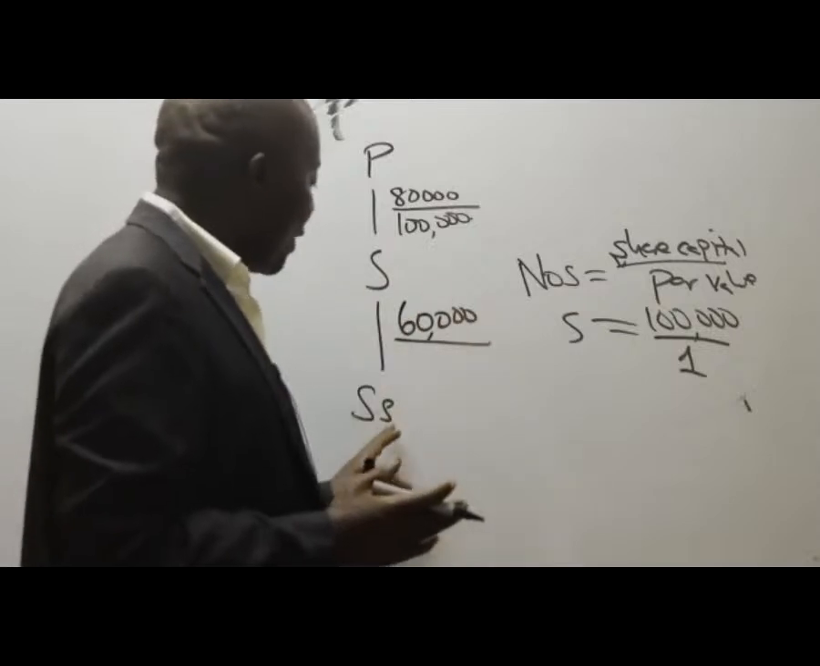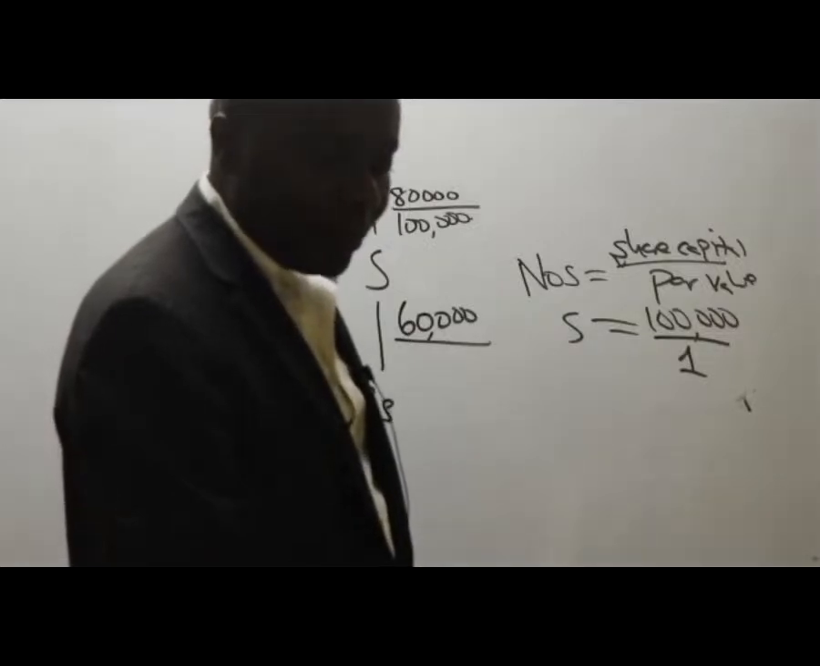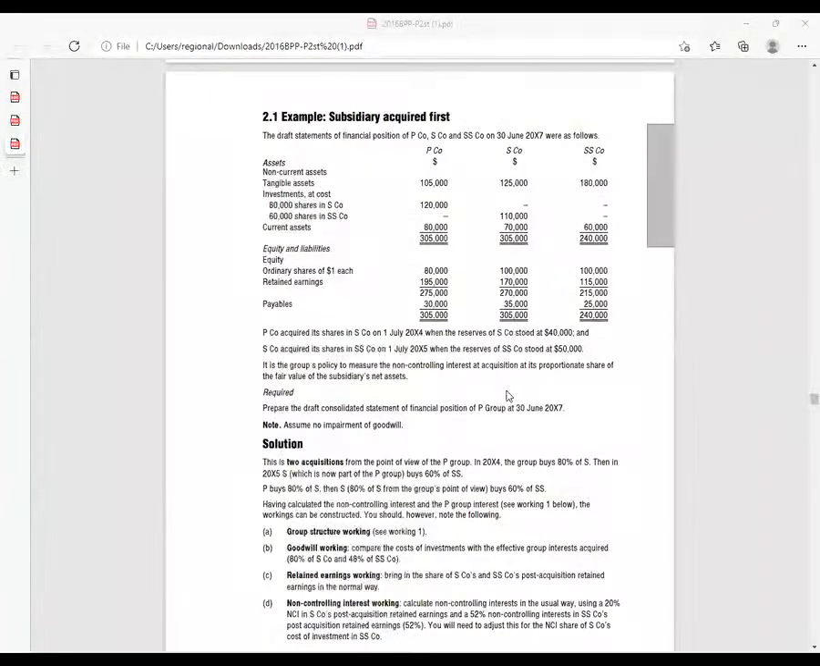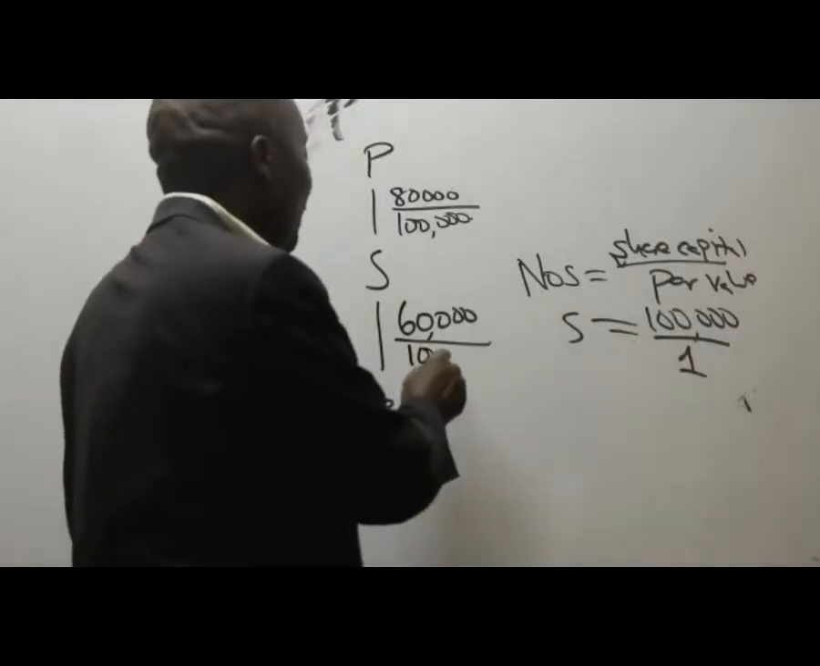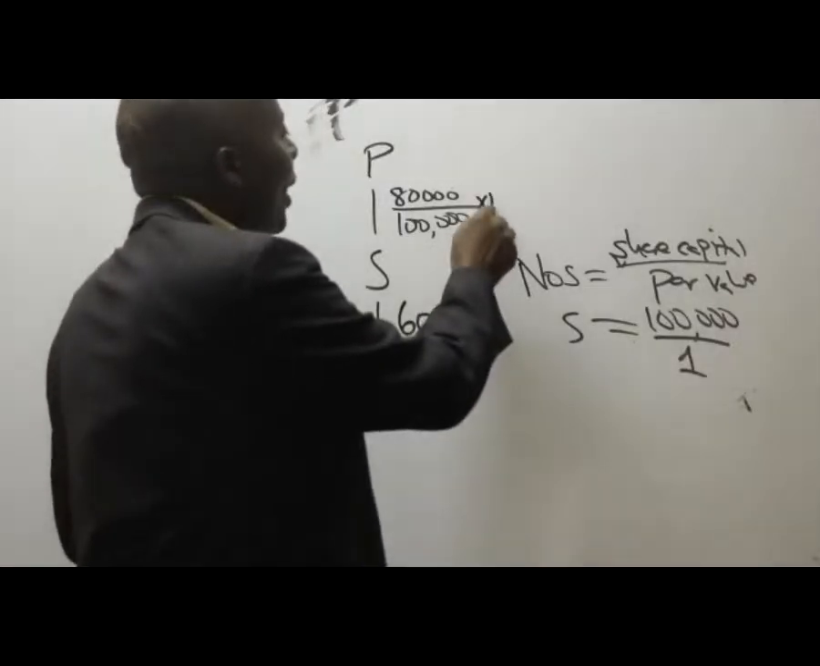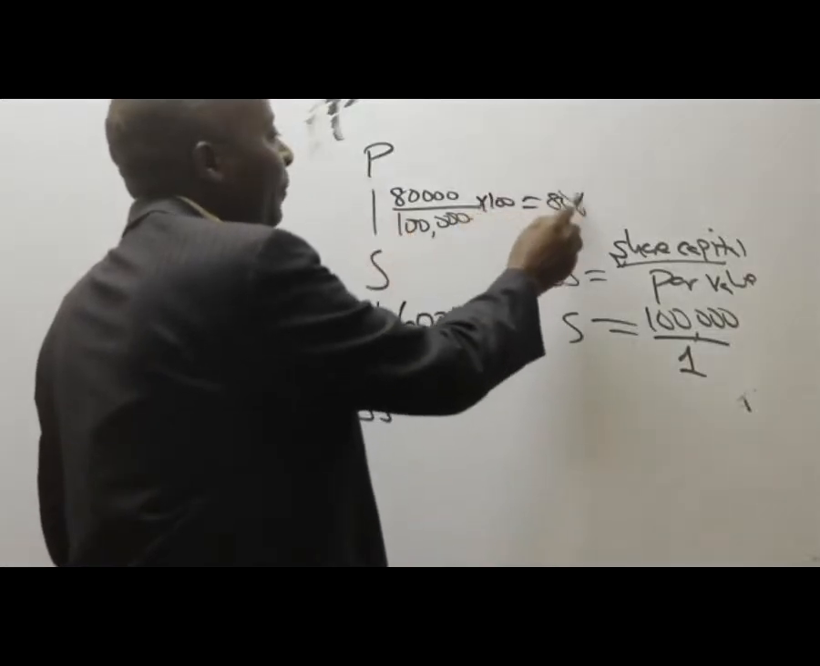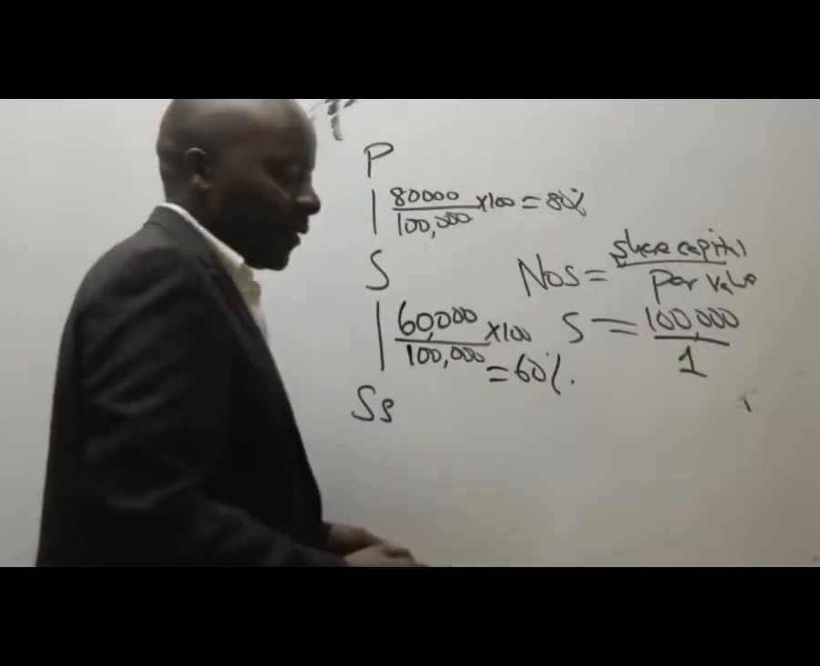How about the number of ordinary shares of SS? Please go to SS company in the statement of financial position. I can see 100,000 here. This is the share capital. So divide this by the par value of 1. So this one here still gives me 100,000 shares. So in terms of percentage, what do I have here? We have P owning 80% of S, and then we have S owning 60% of SS.